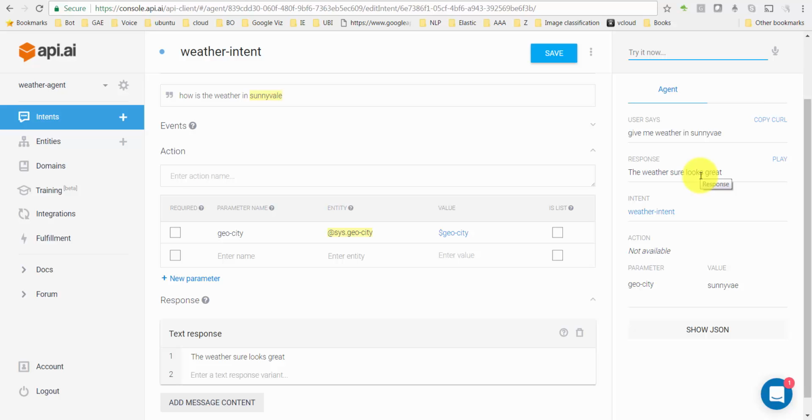Now, what we wanted to do is, when a user asks this question, we wanted to go against the Yahoo Weather API, which is available for anyone to use, and pass on the city to that API, get a response from the Yahoo Weather API, and bring it back here. Now, here is what will get passed to the Yahoo Weather API.